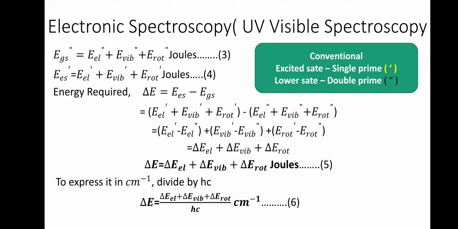It is the conventional method that we denote the excited state by a single prime, that is one apostrophe, and the lower state by a double prime, two apostrophes. So single prime is for the higher excited state and the lower one is double prime. So the ground state we denote by double prime.